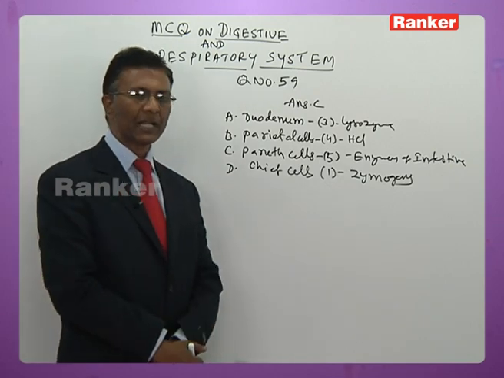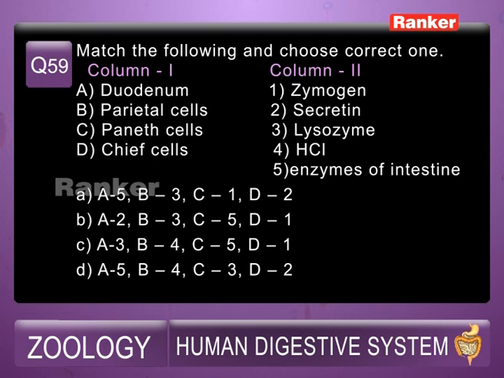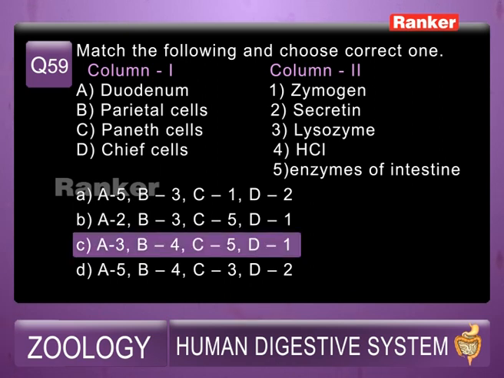So I shall repeat the question once again for you. 59th question here now. Under column 1 you have options A duodenum, B parietal cells, C Paneth cells, D chief cells. Under column 2 there are 5 options here now. 1 zymogen, 2 secretin, 3 lysozyme, 4 HCl, 5 enzymes of intestine. Now here is the answer. Answer C is the correct option.